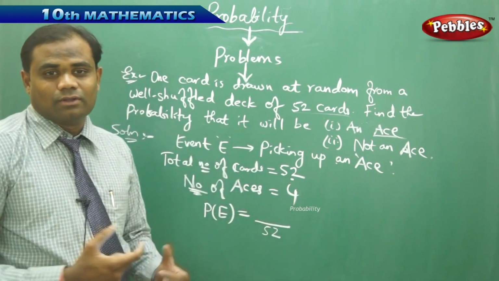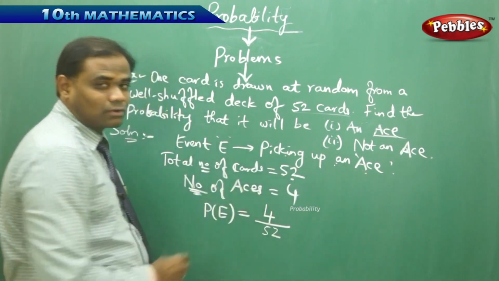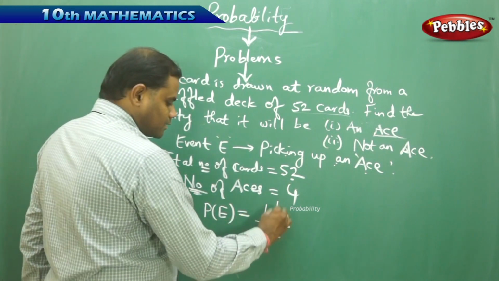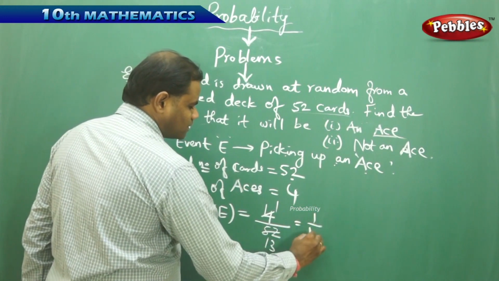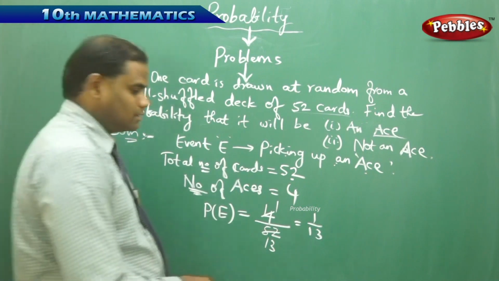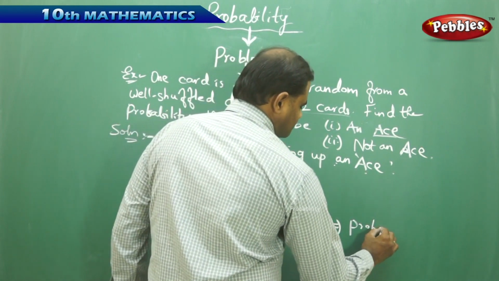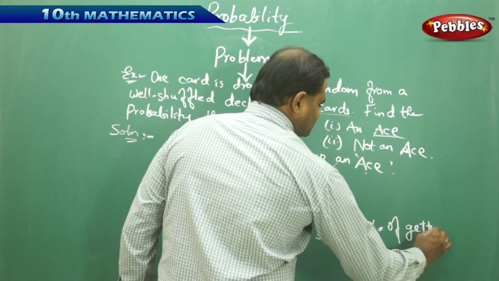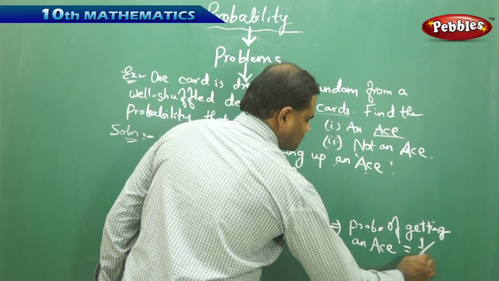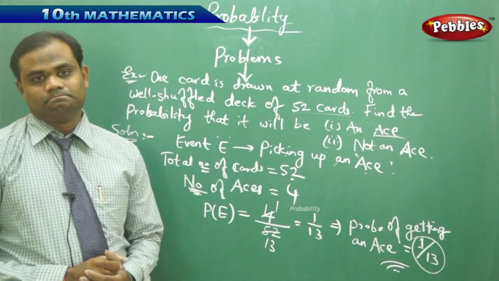So because the event is picking an ace, there are 4 outcomes of getting an ace, which gets cancelled to 1 over 13. Therefore, the probability of getting an ace is 1 over 13. It's quite simple.